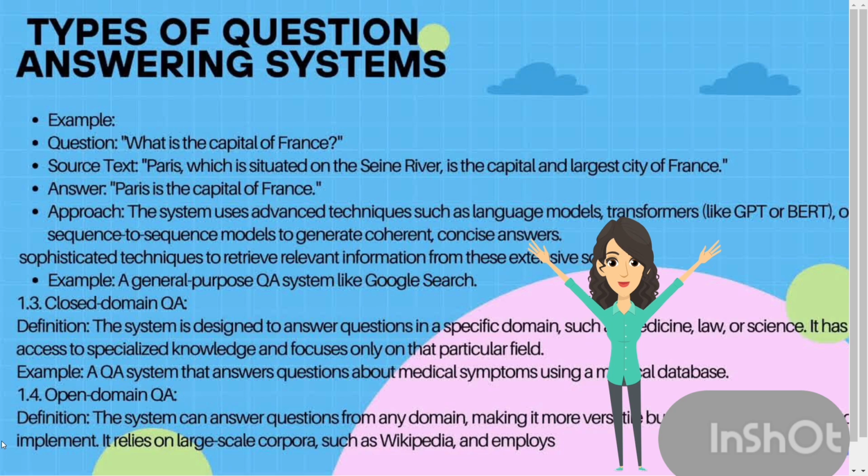1.4. Open Domain QA. Definition: the system can answer questions from any domain, making it more versatile but also more challenging to implement. It relies on large-scale corpora, such as Wikipedia, and employs